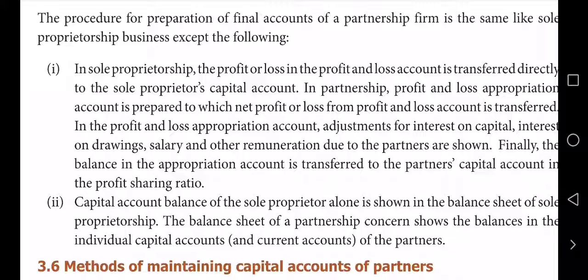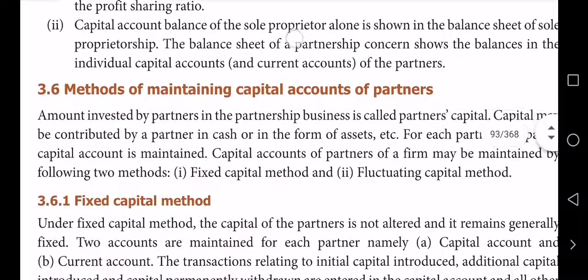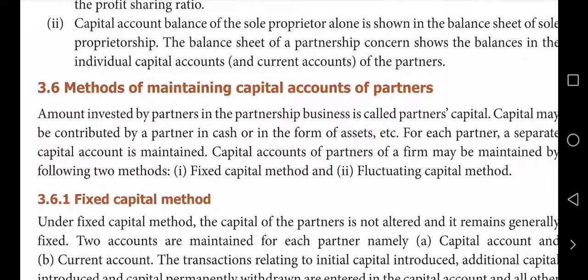Now come to the main climax in this chapter, which is methods of maintaining capital accounts. Here there are two methods. One is called fixed capital method, another one is called fluctuating capital method. One by one, let me teach now.